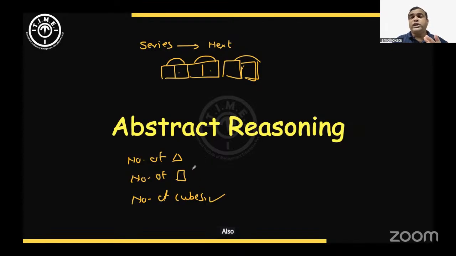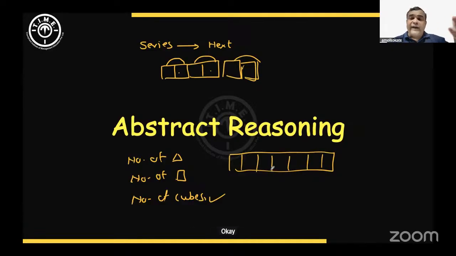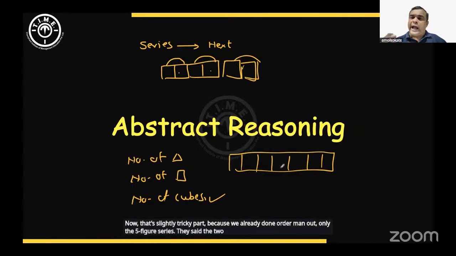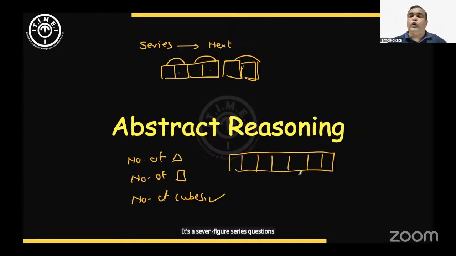Also, there was a 7-figure series, and they asked you to find the two odd figures. That is a slightly tricky part, because we have already done odd man out only with a 5-figure series. It is actually not an odd man out question, it is a series question, where if you interchange two figures, a proper series will be followed.